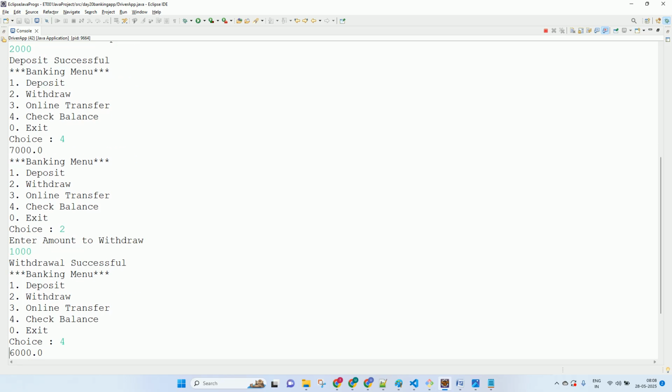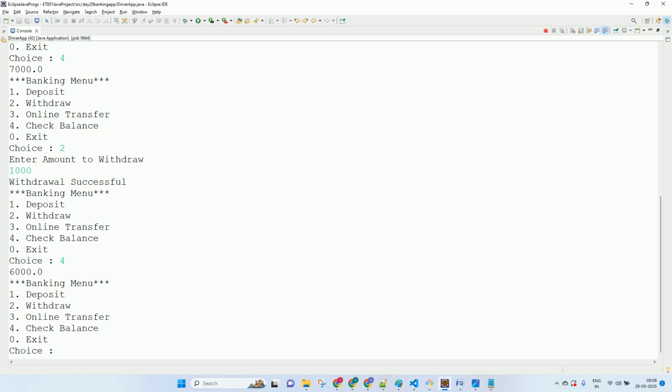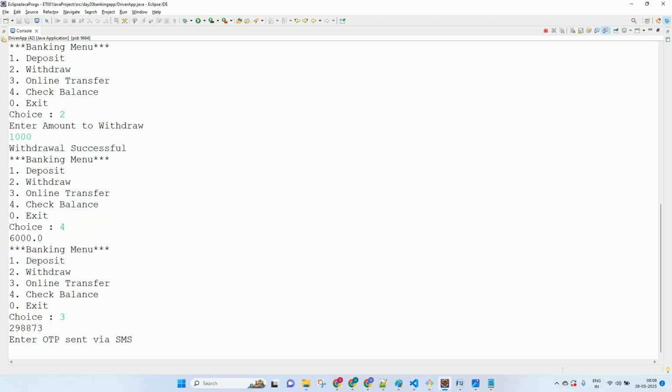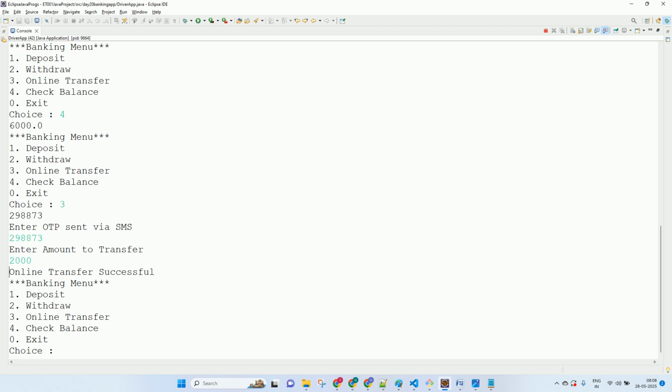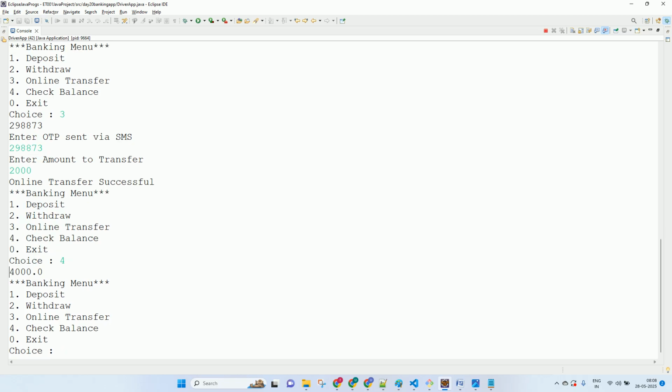Let's try to do an online transfer. 298873. I want to transfer 2,000. Now it says online transfer successful. Check balance, 4,000. Option 0, exit. System exit done.